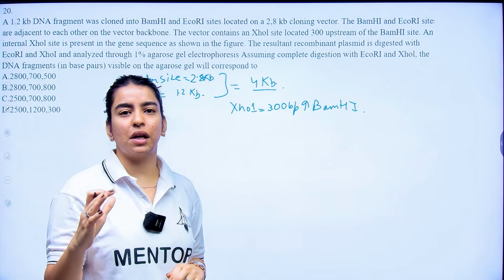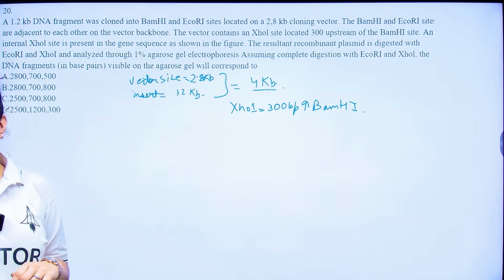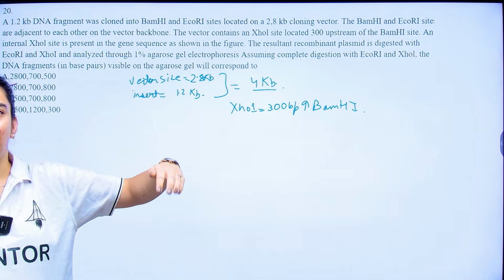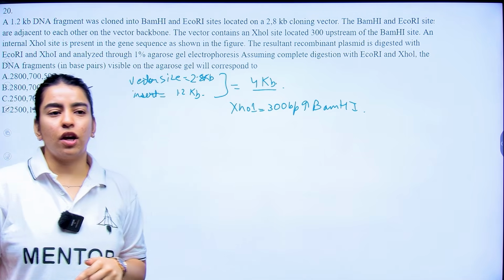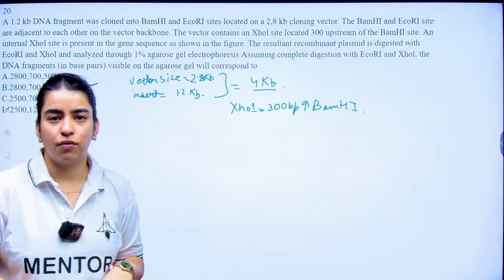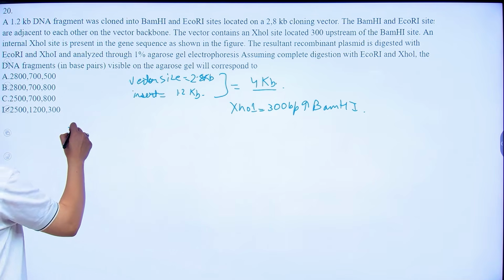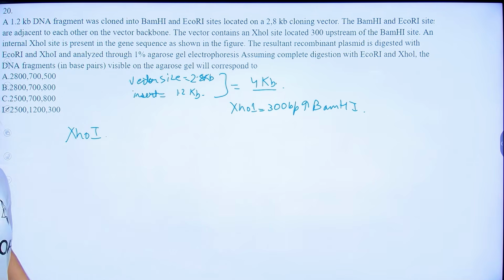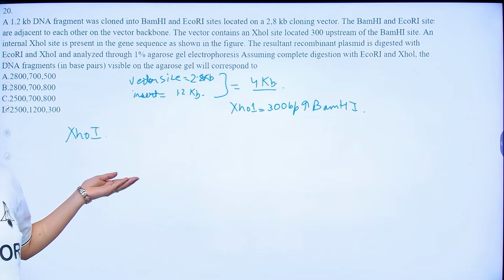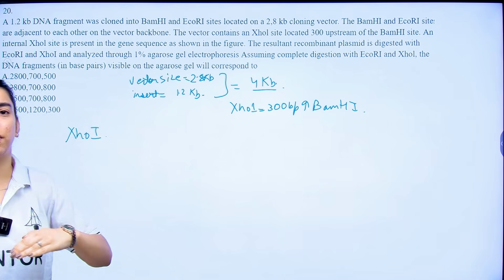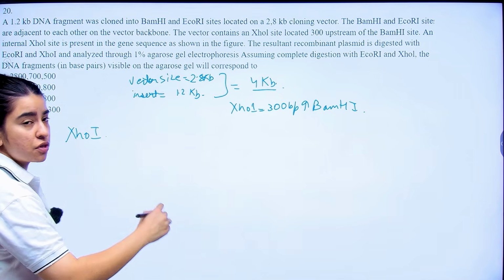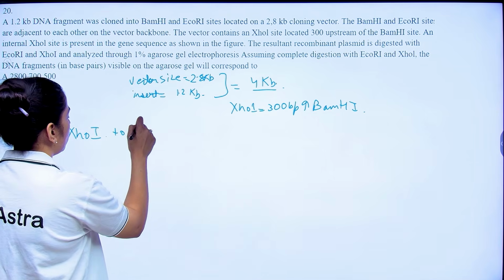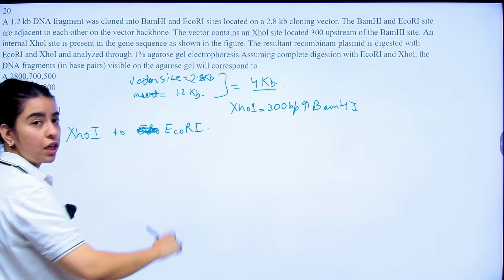And ZO1 will cut at two places. One is in the vector, and one is inside the insert. Now, if you calculate the fragment size for your ZO1 vector, if it is 300 base pairs upstream of BAM H1, right? So if you calculate ZO1 to ECO-R1.